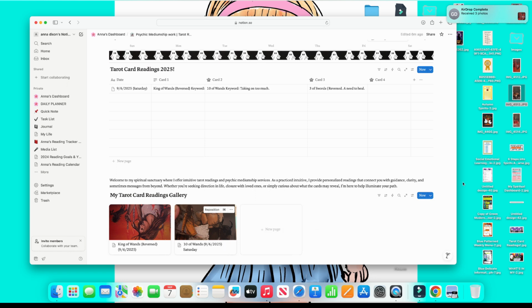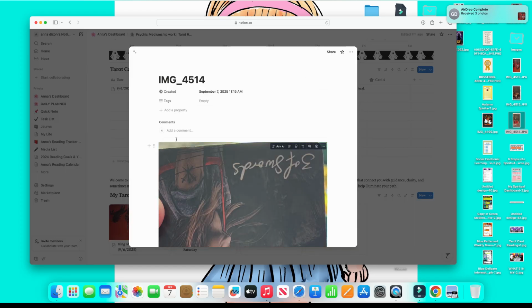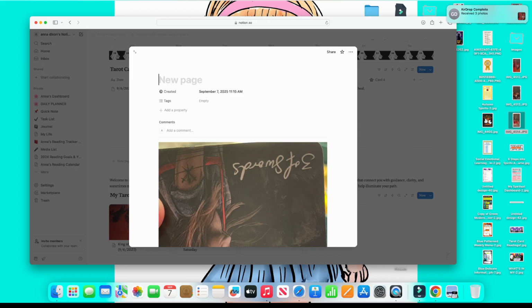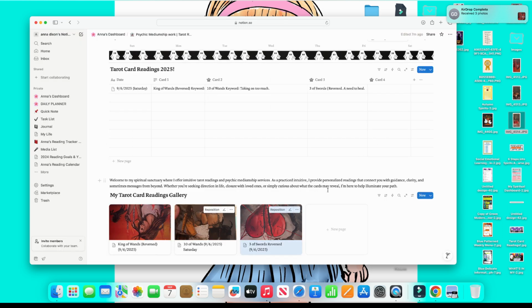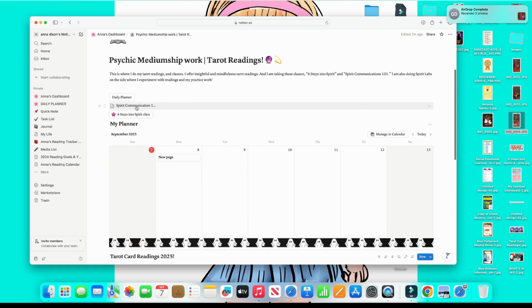And you'll see how I create pages for my quote unquote classes that I'm taking, 6 Steps into Spirit and then Spirit Communication 101. And I did all that through Sophie, which is my AI. So I wanted to explain that. I had created syllabi through AI, and you'll see me plugging assignments into the pages I created through Notion, and it's just been really exciting how I can figure all this out.